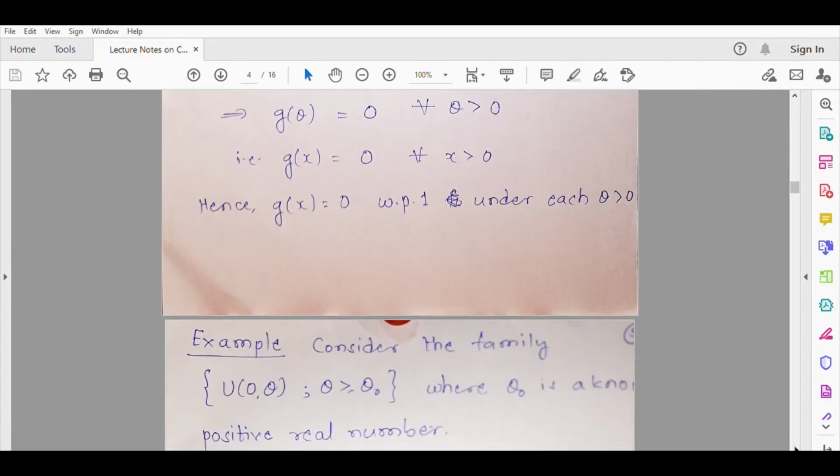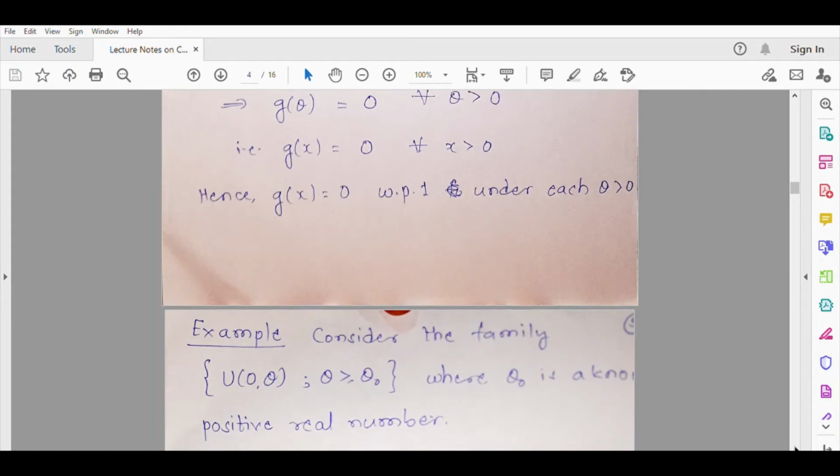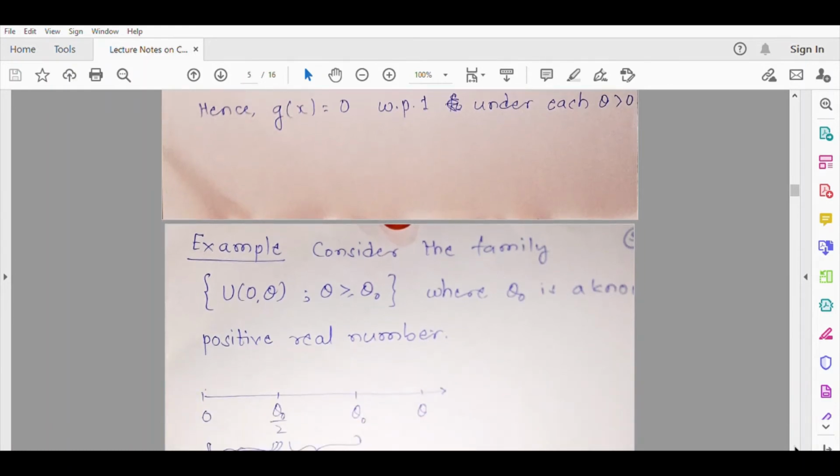Now let us consider one more example. This example I have mentioned in the earlier lecture. So the family is the same, uniform (0, theta), but there is a bit of change, in the sense that there is a restriction on the parameter. The restriction is that theta is greater than or equal to theta naught. So instead of theta greater than 0, now you have theta greater than or equal to theta naught. So the parameter space is not the open interval 0 to infinity. Instead, it is a closed interval theta naught to infinity.